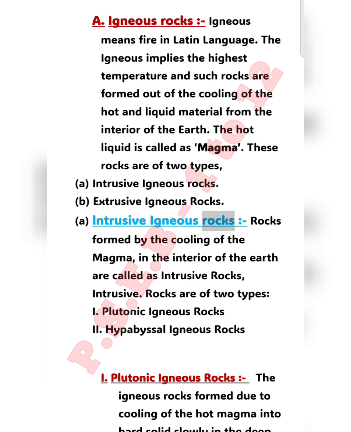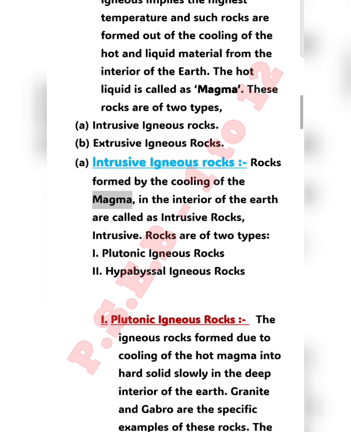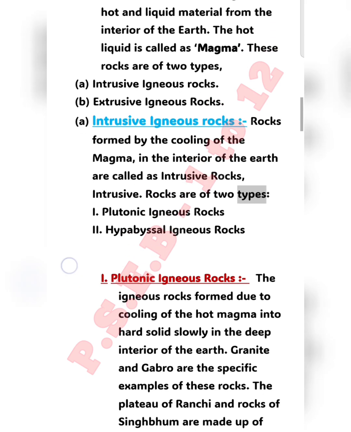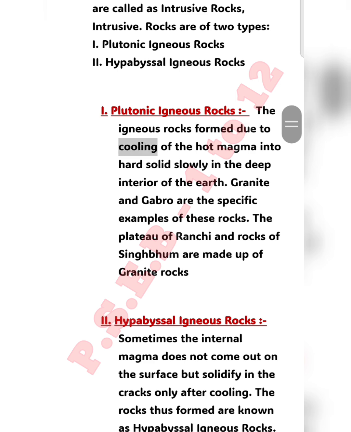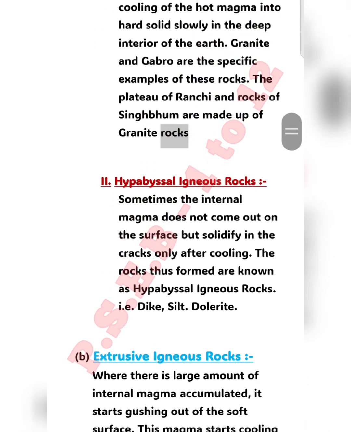Intrusive igneous rocks. Rocks formed by the cooling of the magma in the interior of the earth are called intrusive rocks. Intrusive rocks are of two types: plutonic igneous rocks and hypabyssal igneous rocks. Plutonic igneous rocks. The igneous rocks formed due to cooling of the hot magma into hard solid slowly in the deep interior of the earth. Granite and gabbro are the specific examples of these rocks. The plateau of Ranchi and rocks of Singhbhum are made up of granite rocks.